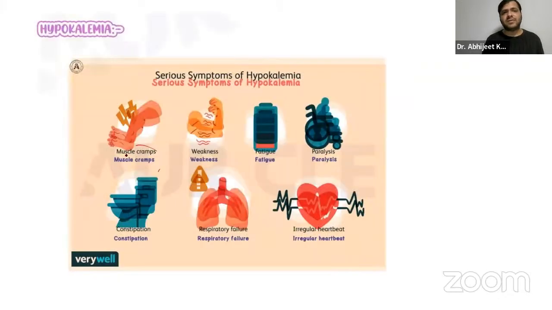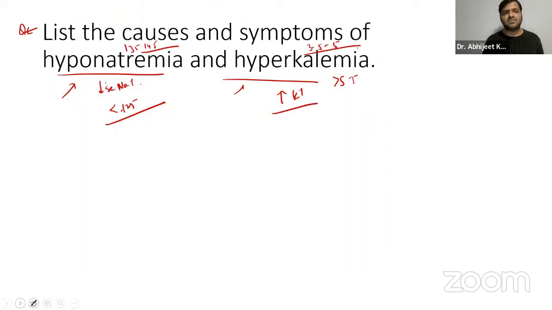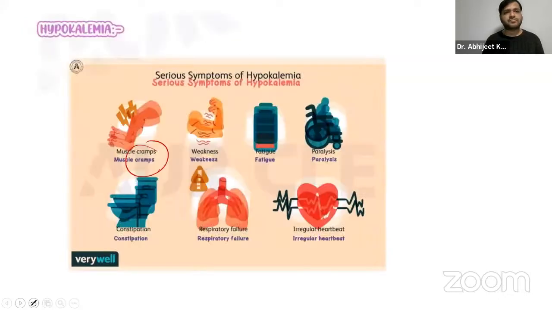We have already discussed muscle cramps in hypokalemia. Okay, the question says hyperkalemia, so you just don't have to go for this. You have to write about hyperkalemia. In hyperkalemia also we have muscle cramps, right?